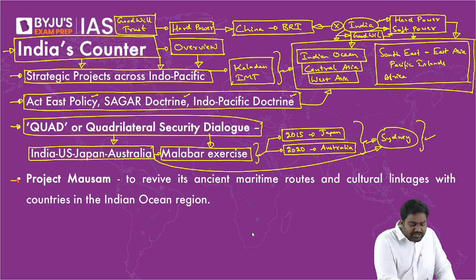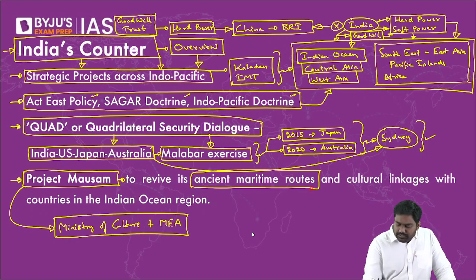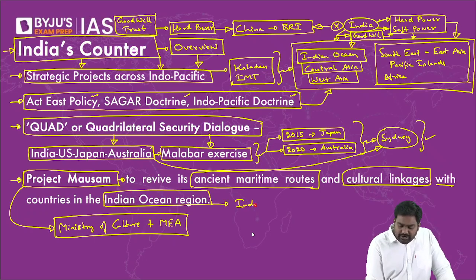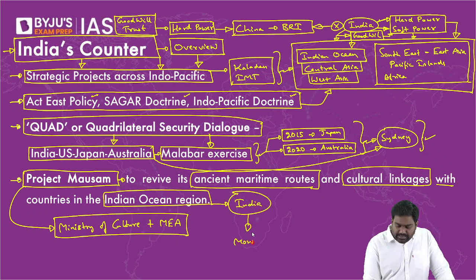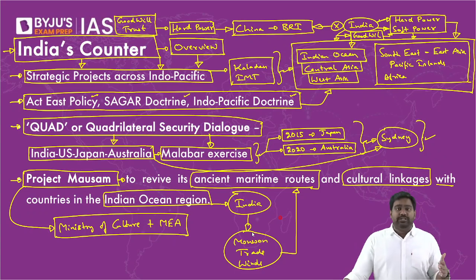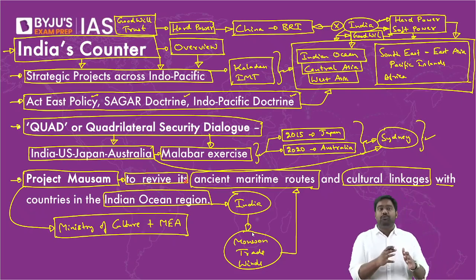We also have cultural initiatives like Project Blossom, which is run by the Ministry of Culture, along with the Ministry of External Affairs. We are trying to revive our ancient maritime links. We are trying to revive the historical cultural linkages that date back to ancient times, where India was a leading economy of the Indian Ocean. Right? Through the monsoon trade winds, ships would navigate across the Indian Ocean, transporting goods from India to regions around the Indian Ocean. Since historical times, since many centuries, we have been trading with Africa, with Southeast Asia, and West Asia through the sea route. We are trying to explore these maritime routes again, revive these ancient maritime routes dependent on the monsoon trade winds, and we are trying to rebuild the close cultural links we have with these countries. So that is Project Blossom. It's a soft power initiative.